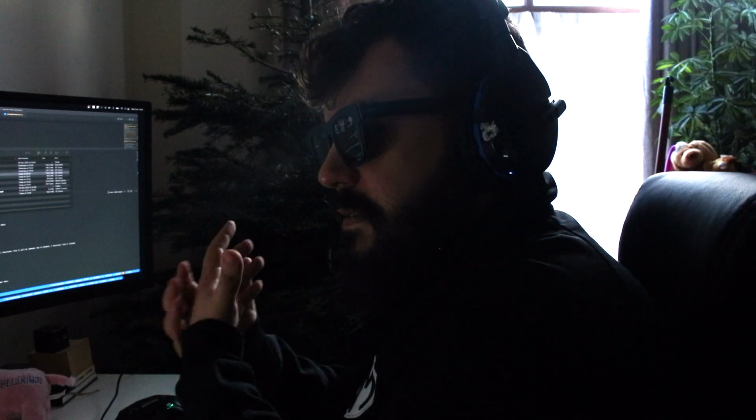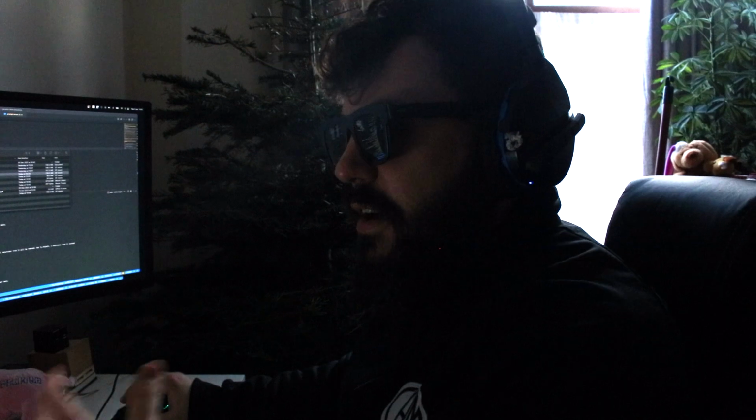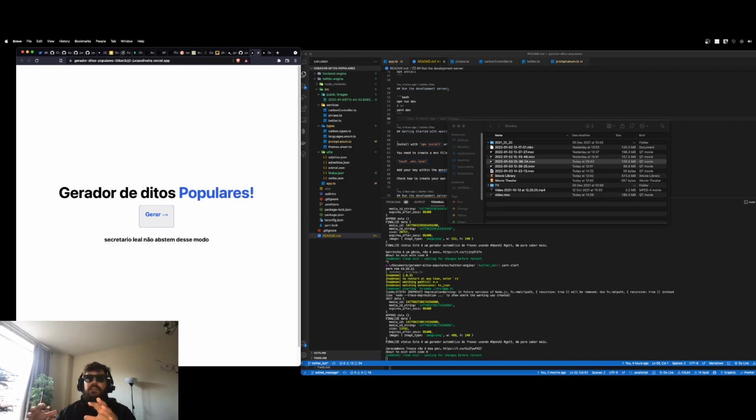So this got me thinking, if I can do this normally, I can do this programmatically. So I've done it. I created my first version of the generator here, where I hard-coded most of the texts, and I made this using Next.js because this application was very fast and plug and play to do. So it was really fun.